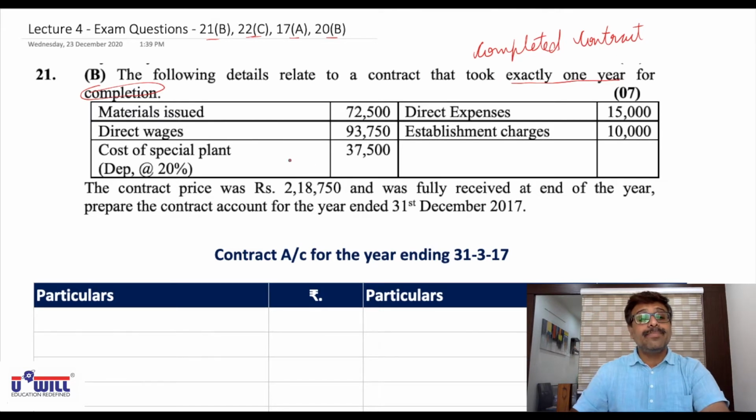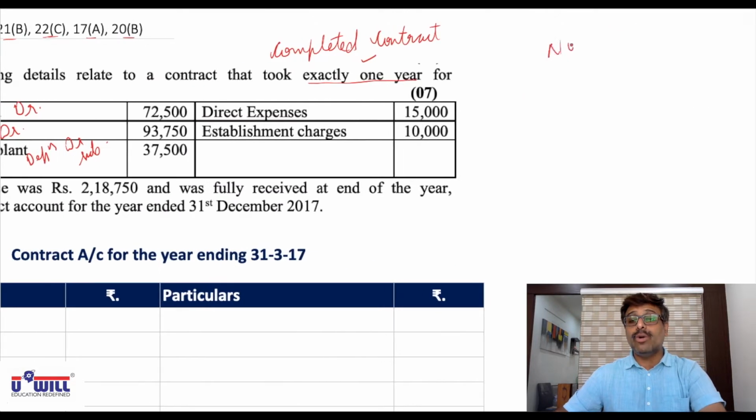incomplete contract. Materials issued will come on the debit side, direct wages debit side, cost of, now this special plant when it comes across, then we don't have to record the plant's opening and closing value, because in 1 year the contract is also over. So there will be no value of closing balance of plant at the end of the year. So whenever this special plant comes, you remember that we will record depreciation itself on the debit side. Okay, so you can mention this as an important note in your notebook.